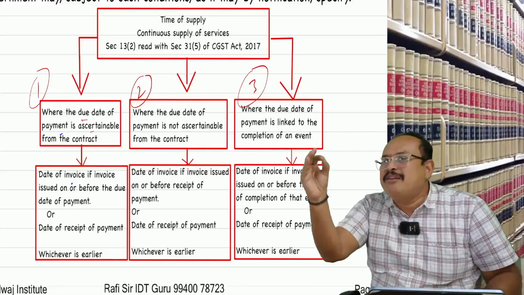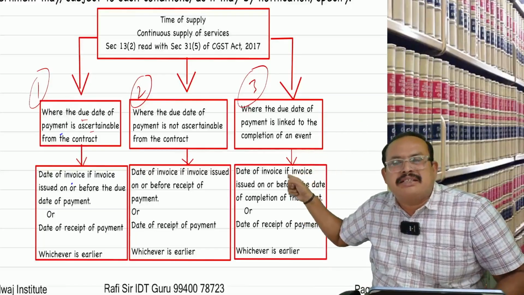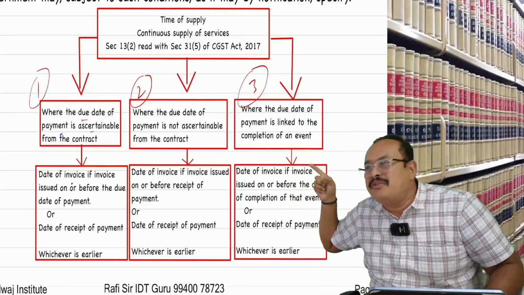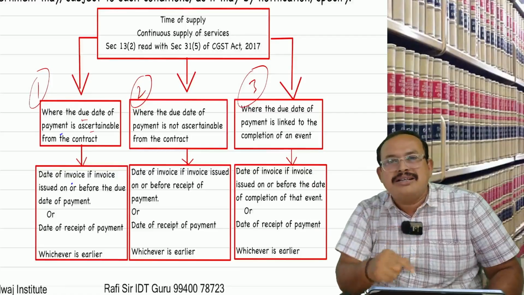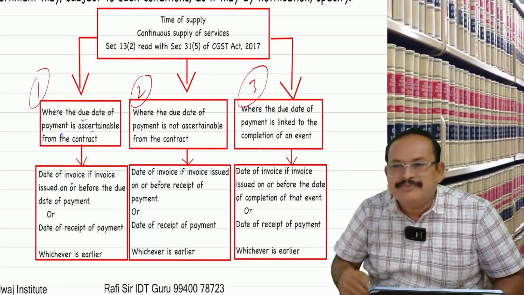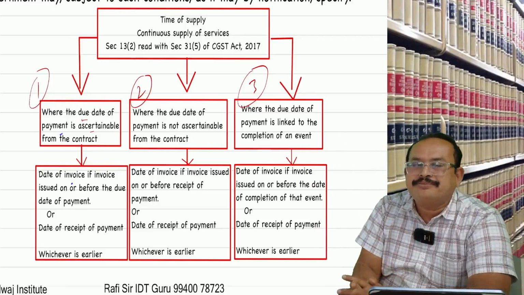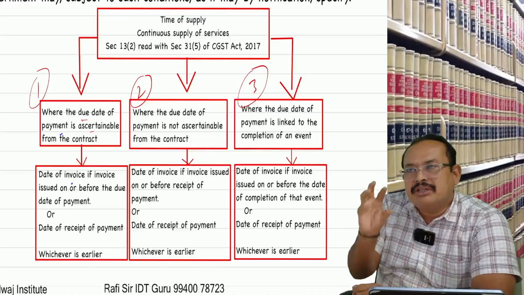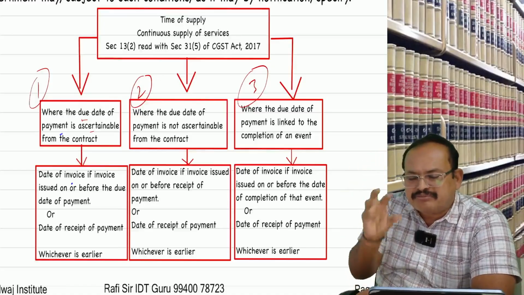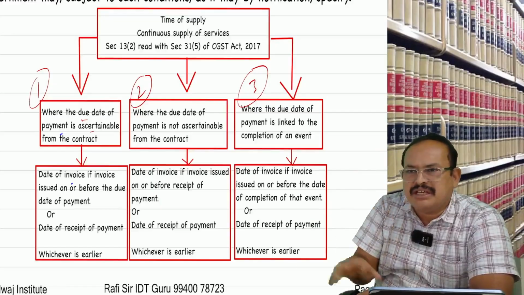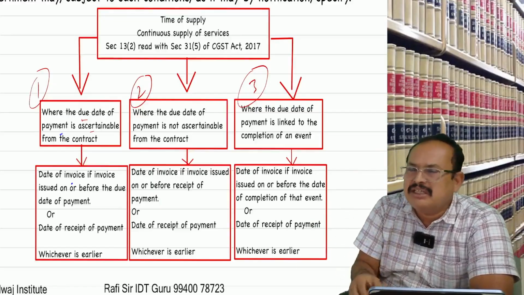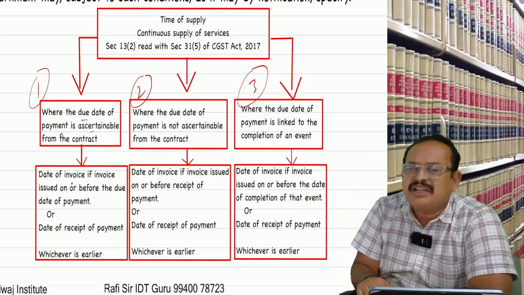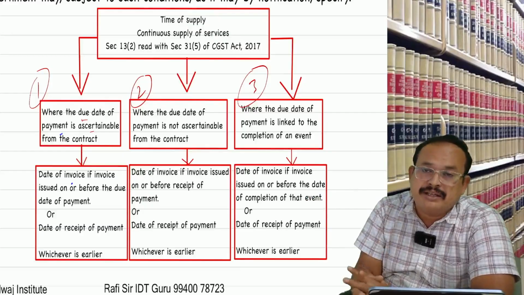So in a simplified manner, if you crush it, the juice is as follows: continuous supply of services, due date or date of payment, whichever is earlier, in a simple shortcut manner. Is that clear? With this, the supply of services, forward charge and reverse charge, is completed, and before that I referred to supply of goods, forward charge and reverse charge. And one important point is there here.